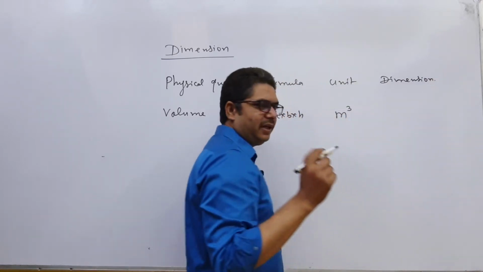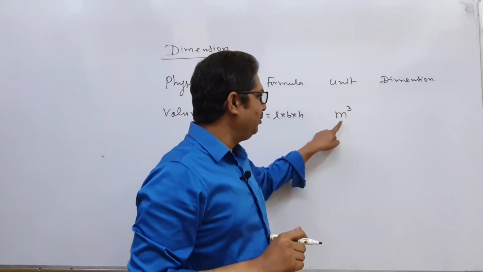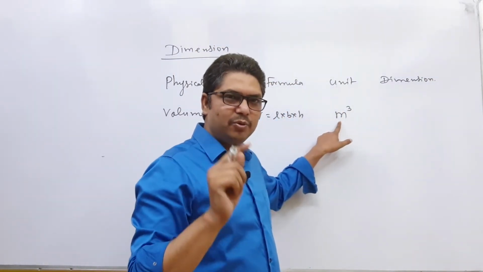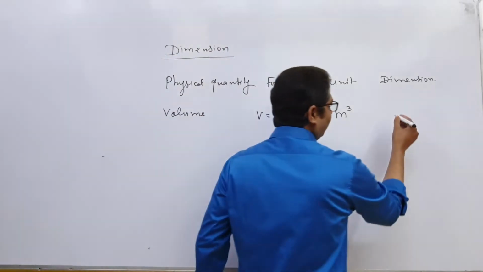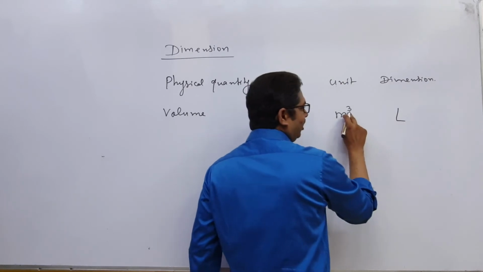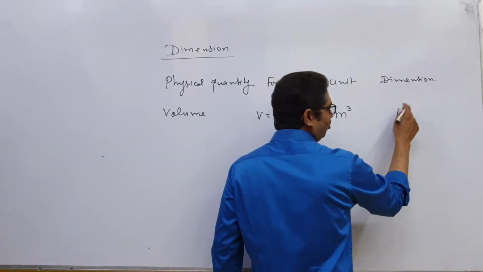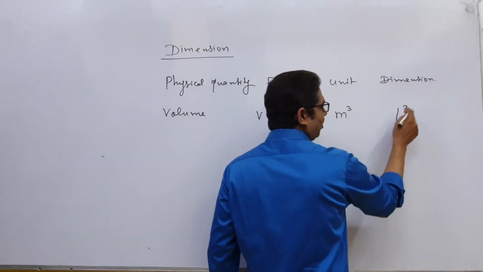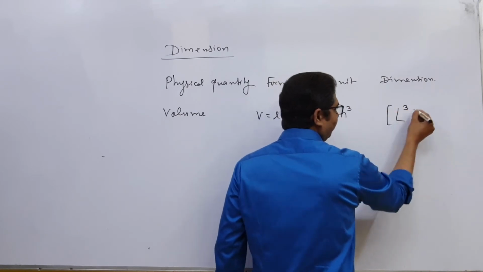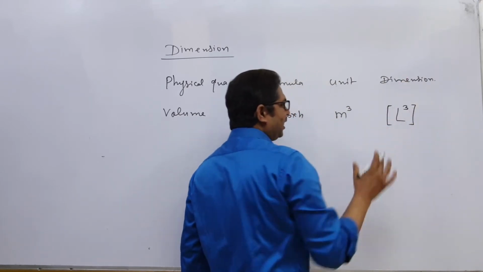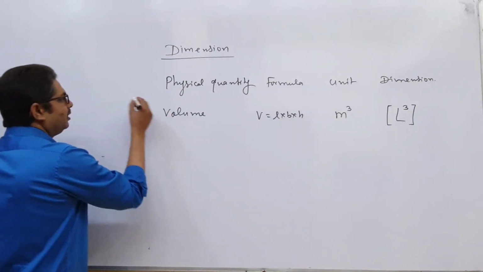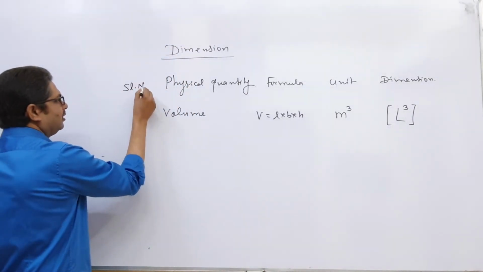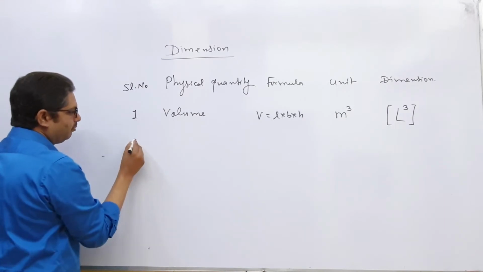Now let us see what the unit is. The unit is meter. Meter is a unit of the physical quantity known as length. So put here L, and we write the power to L, that is L to the power 3. Give a big bracket here. So this is the representation of dimension. Now let us see the second one.